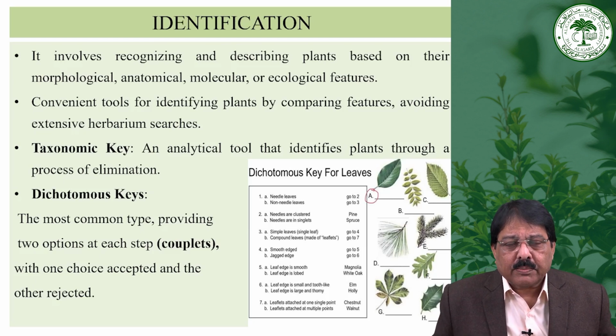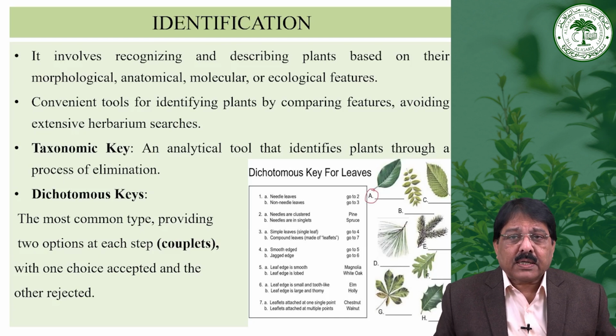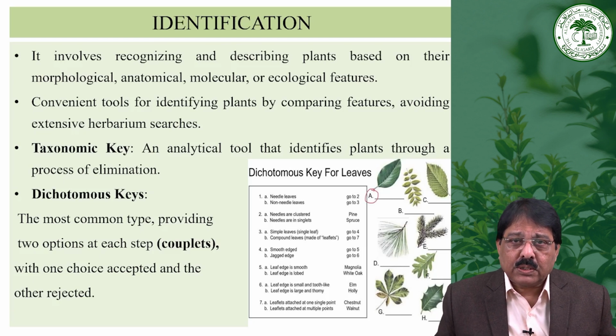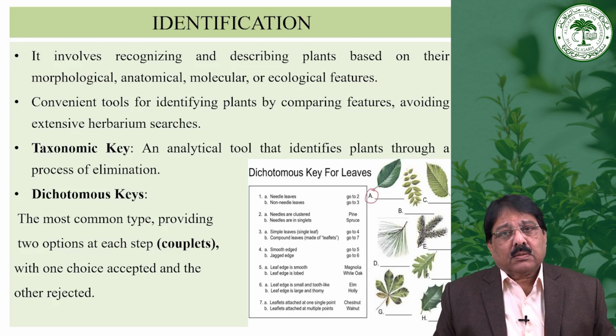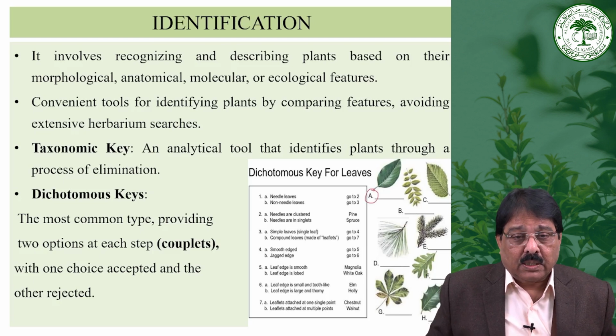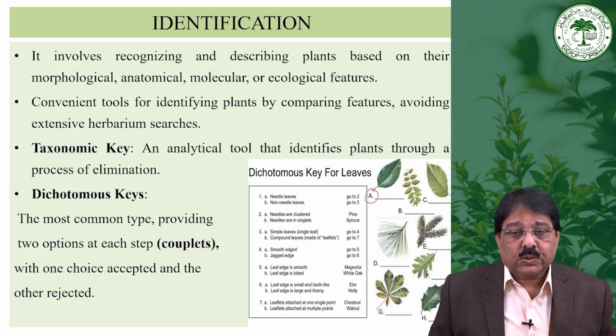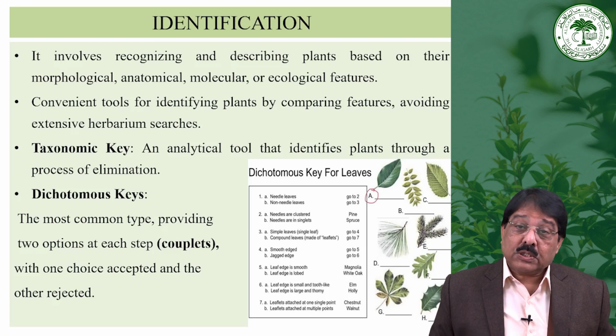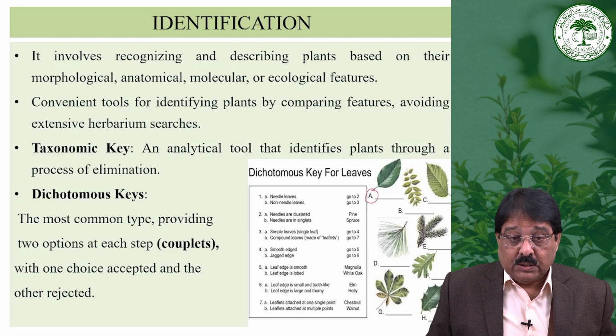Nomenclature, how do we define it? Nomenclature deals with the determination of correct names applied to a plant, and the system of assigning a name to a plant on a scientific basis is called nomenclature. It also involves preparing analytical tools and identifying plants through a process of elimination.